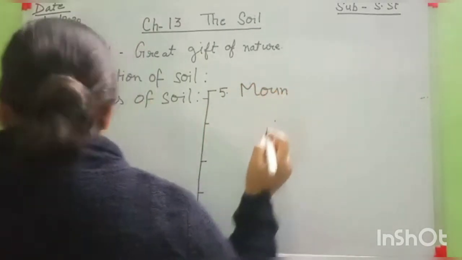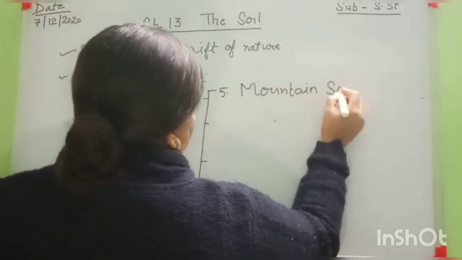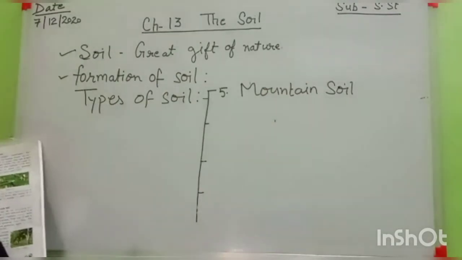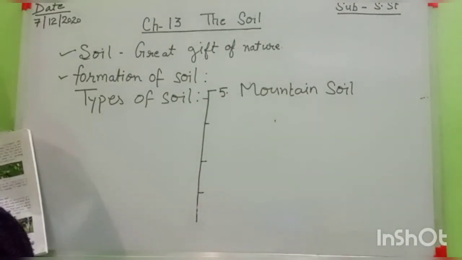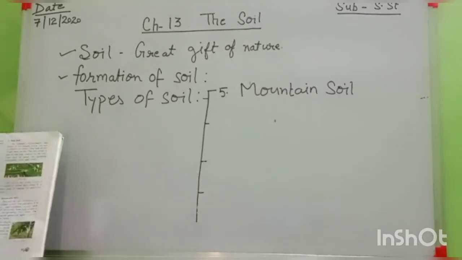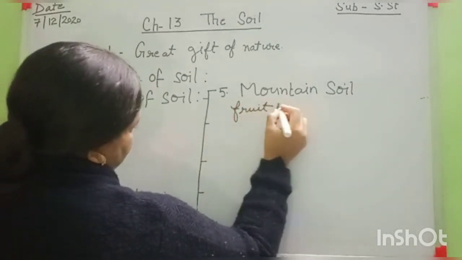Mountain soil. Mountain soil is mainly found in hilly slopes, is very thin and poor, and this type of soil is good for growing fruit trees. Which fruit trees?